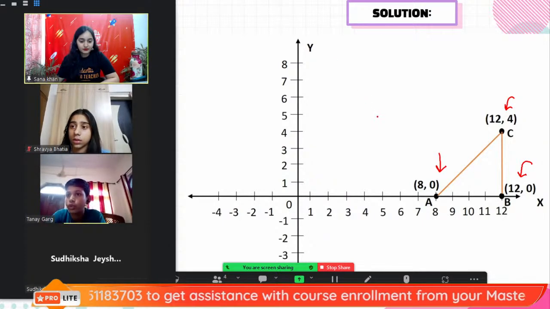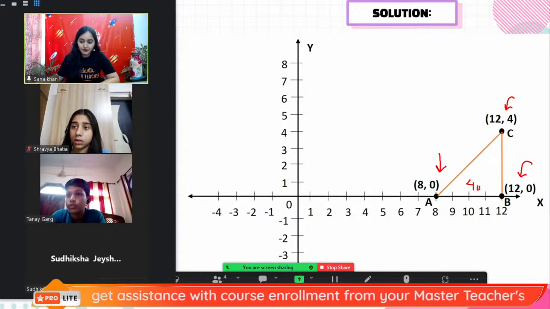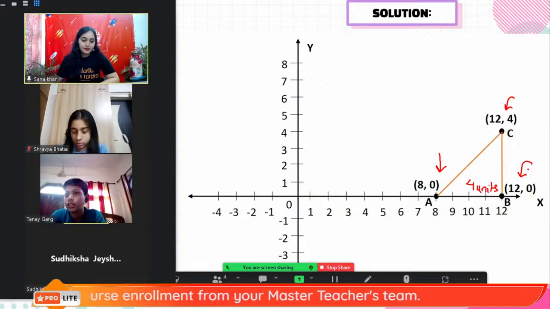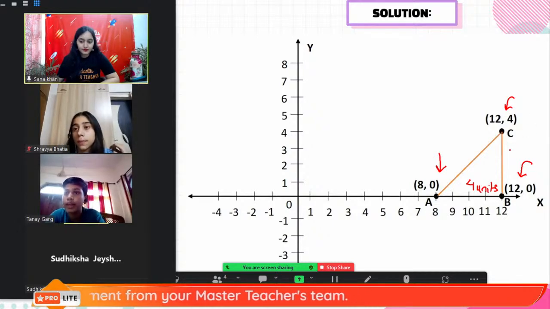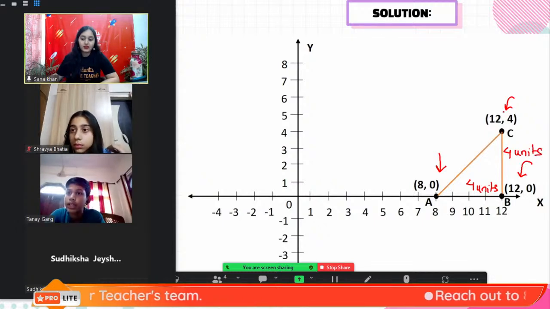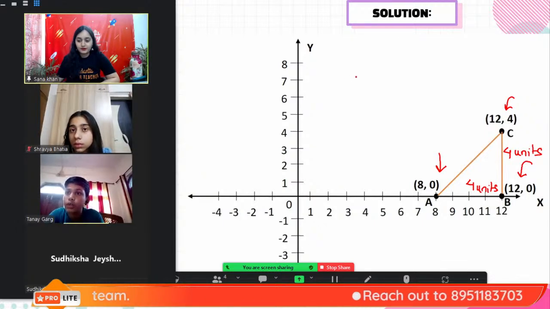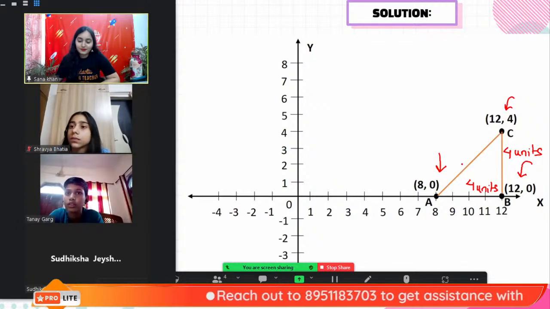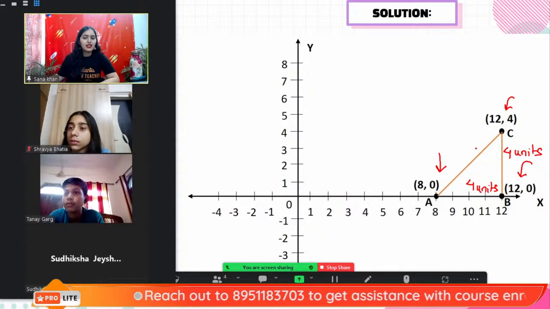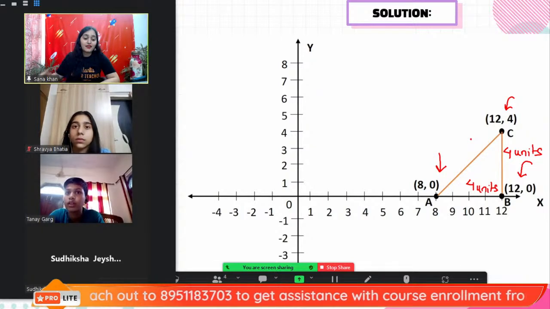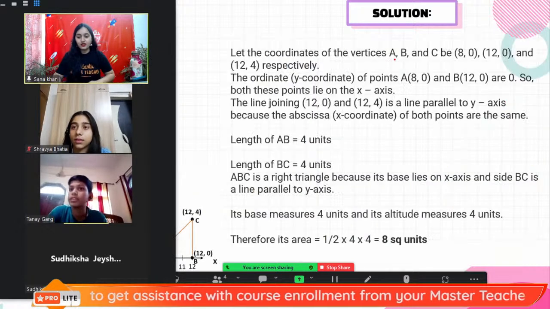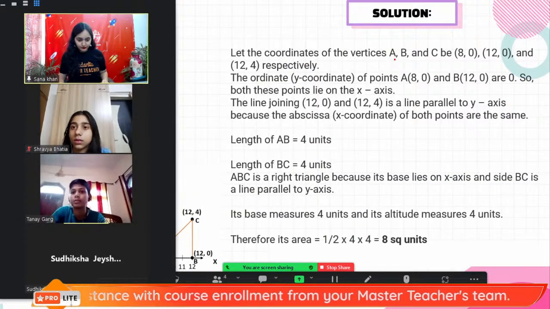So the area will be, 8 to 12 has 4 units. Correct. 4 units is there. And फिर similarly, C to B ये हमारा है 4, इधर भी 4 units. Correct. Then A to C हमारा इधर भी 4 आएगा, 4 units. We need that? I think A to C we don't. Perimeter nahi. They are asking area. Area. Oh sorry ma'am. हमें area चाहिए ना. Yeah. Half into length plus. Correct.